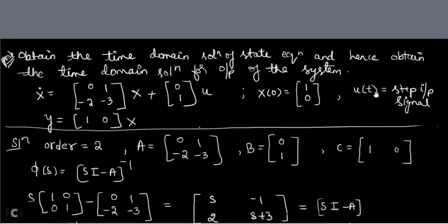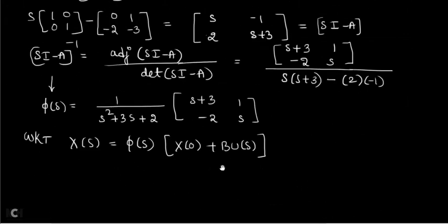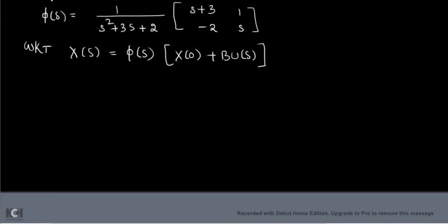Now if I substitute here, we know that for a step signal, the Laplace transform of u of t becomes 1 divided by s.